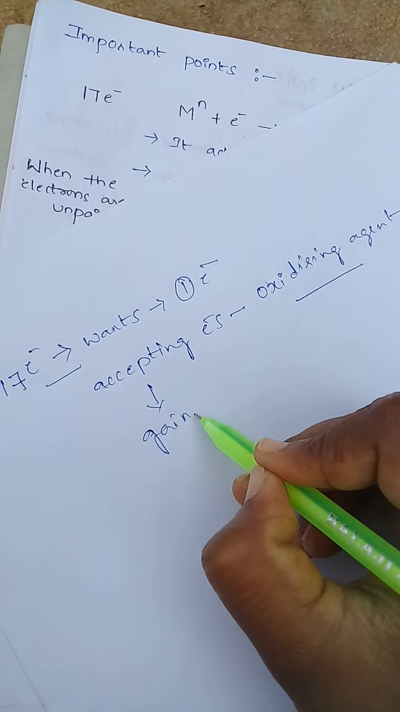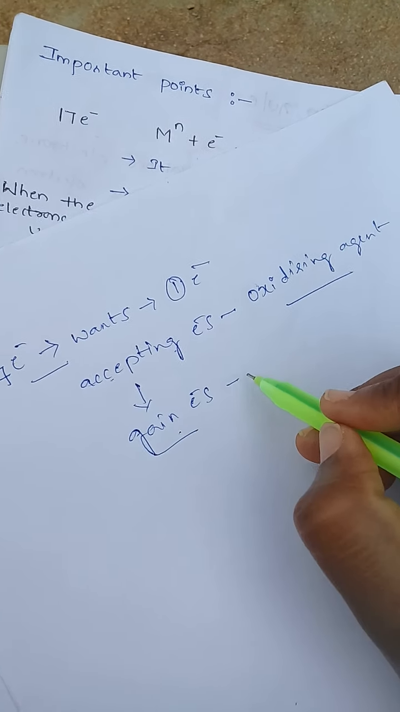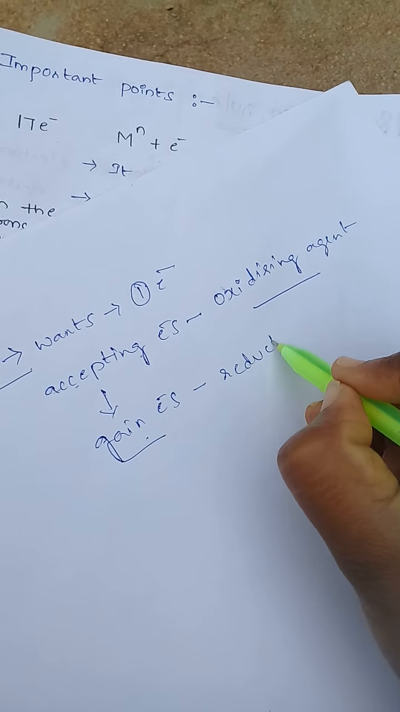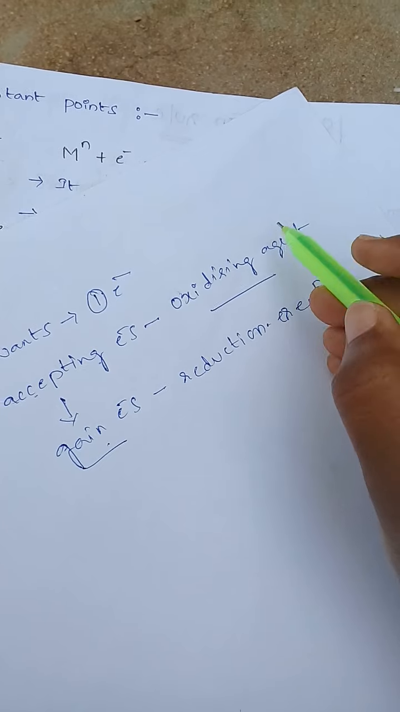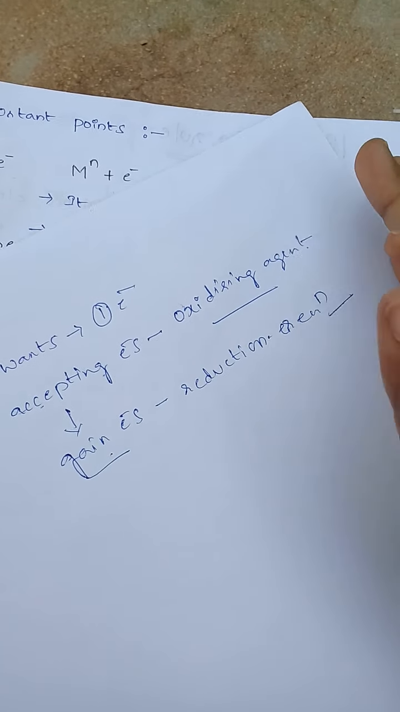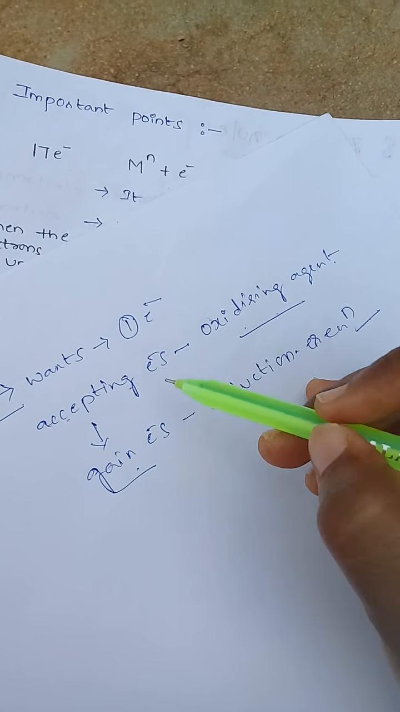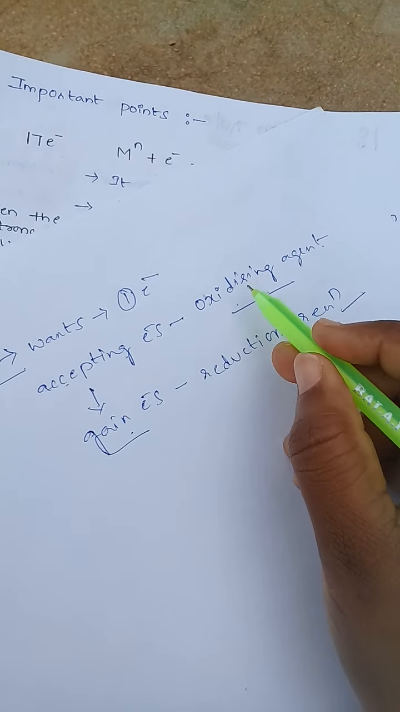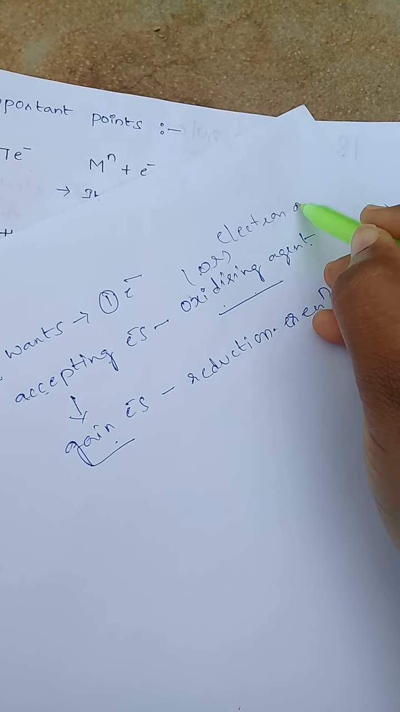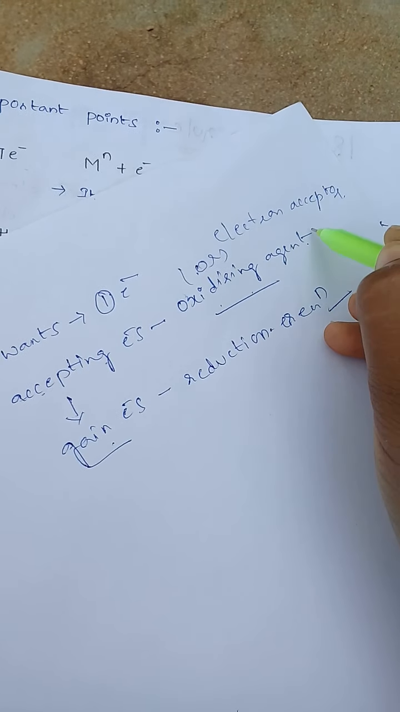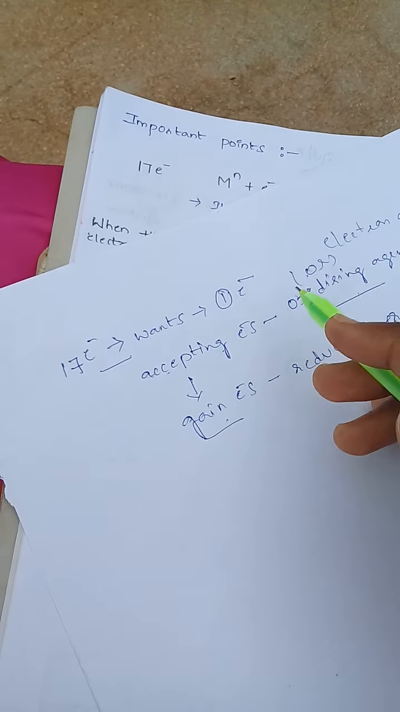Gain of electrons, accepting electrons, means reduction reaction. Oxidizing agents oxidize other substances, which is why oxidizing agents accept electrons. In another way, an oxidizing agent is an electron acceptor, or a Lewis acid.